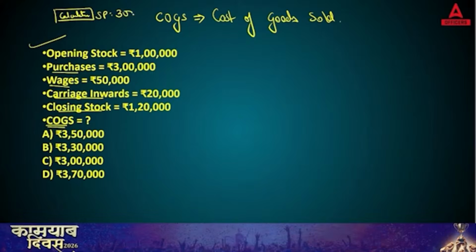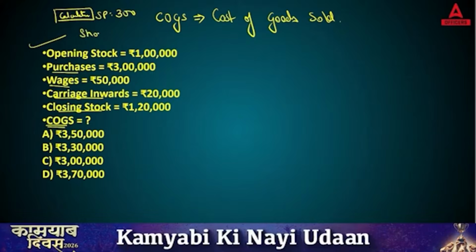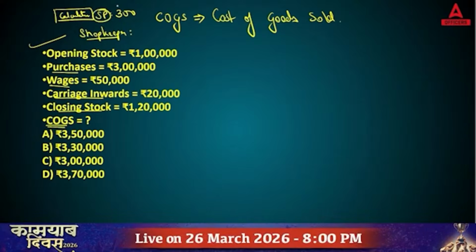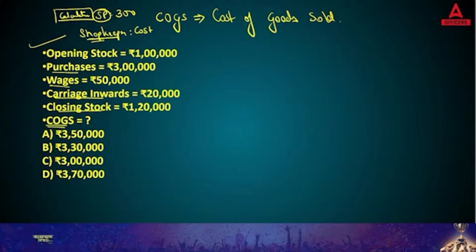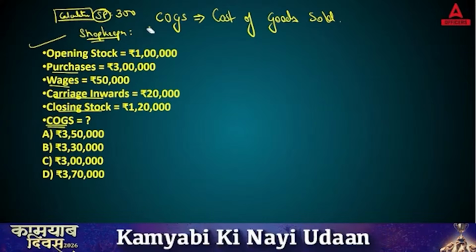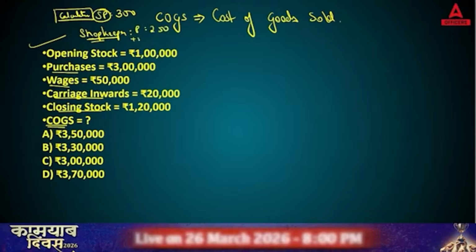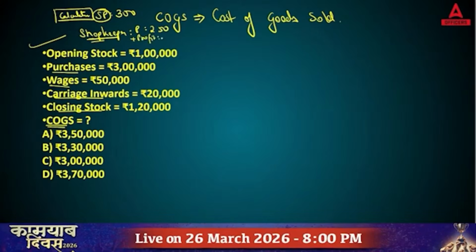Let's say 300. But the shopkeeper here will be earning some profit. Let's say the shopkeeper purchased this calculator for 250 and he added a profit of 50.